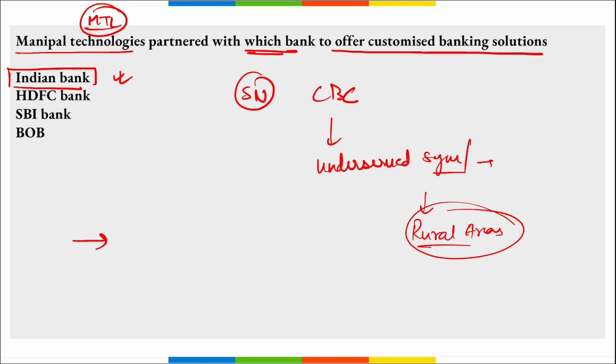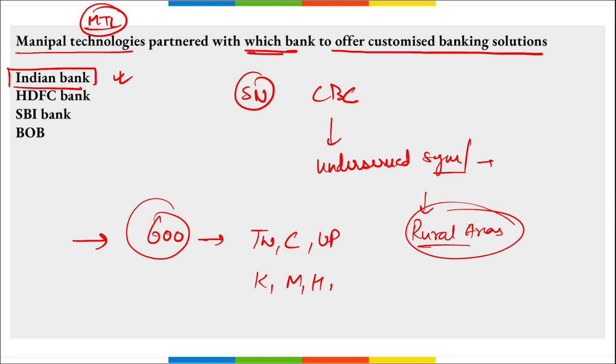In the initial phase, remember, almost 600 locations will be served in regions such as Tamil Nadu, Chhattisgarh, UP, Kerala, Maharashtra, Haryana and Punjab. Also, Indian Bank aims to empower individuals with seamless access to financial services that will range from opening their account, withdrawals, deposits, then opening fixed deposits and how to apply for loans.